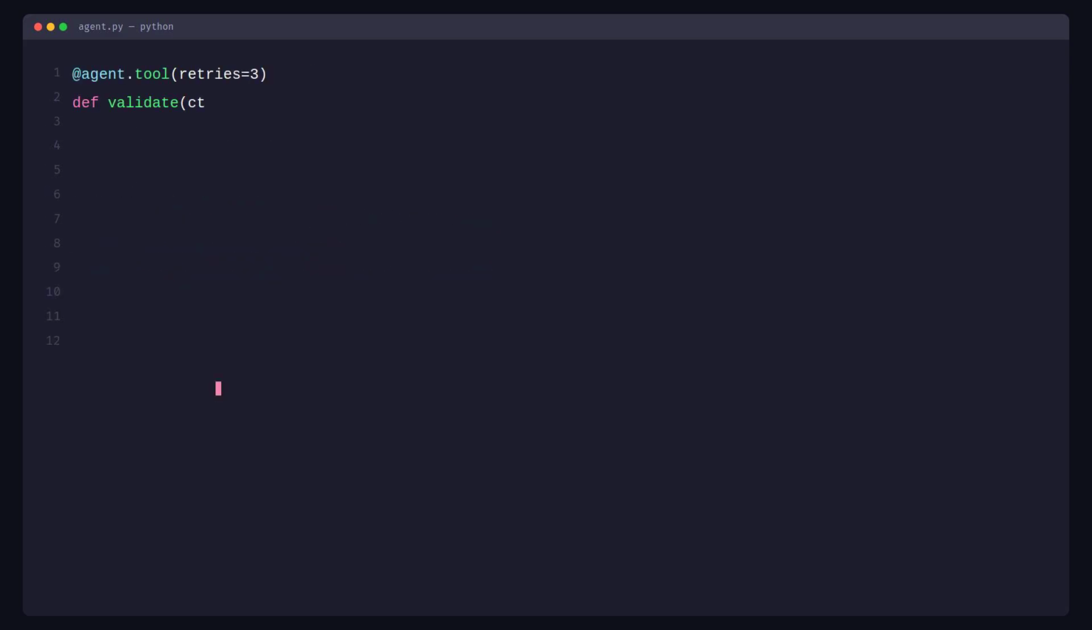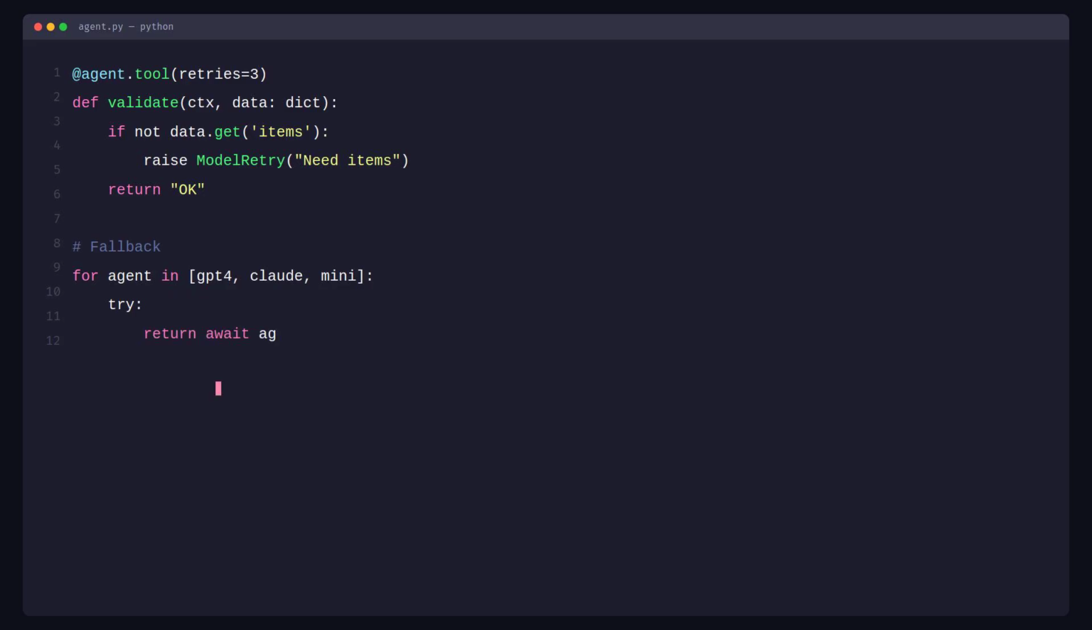Production agents need to handle failures gracefully. ModelRetry is your tool for validation-driven retries. Raise it inside a tool with a message explaining what's wrong, and Pydantic AI sends that message back to the LLM. The LLM reads the error, corrects its tool call, and retries. This is smarter than just retrying blindly.